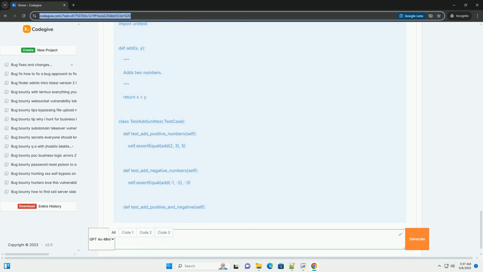By incorporating these techniques and tools into your development workflow, you can significantly reduce the number of bugs in your code and improve its overall quality and maintainability. Remember that debugging is a skill that improves with practice. The more you debug, the better you will become at identifying and fixing bugs. Good luck.